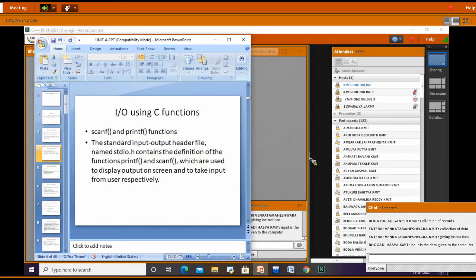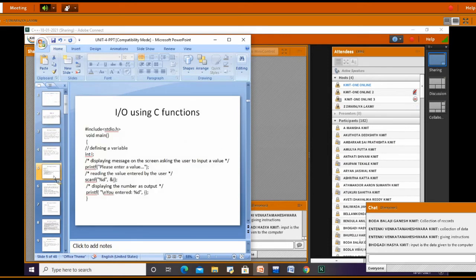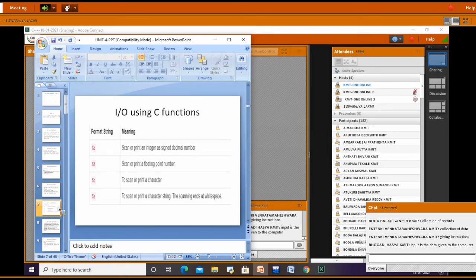For example, if I am reading integer data, then we use the format string %d. This is for scanning or printing an integer as a signed decimal number. If you are using %f, that is for floating point. For character we use %c, and for strings we use %s.